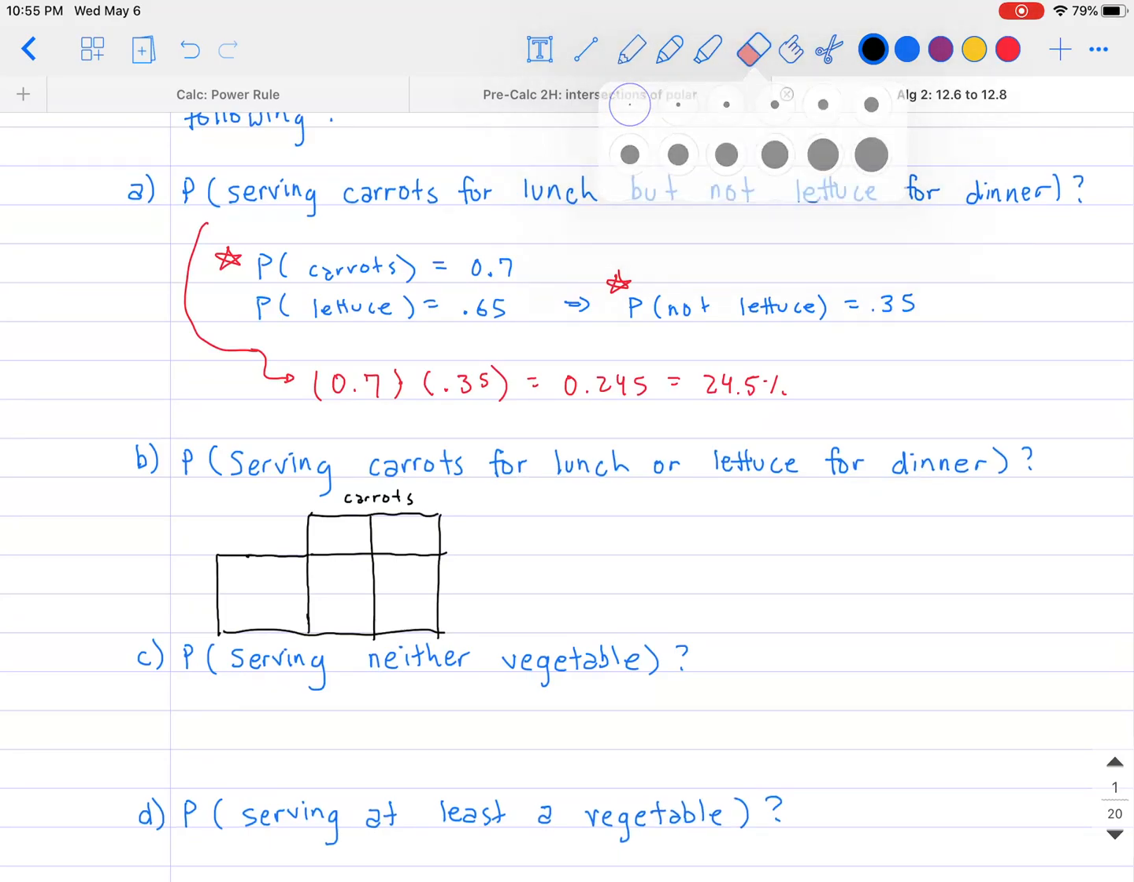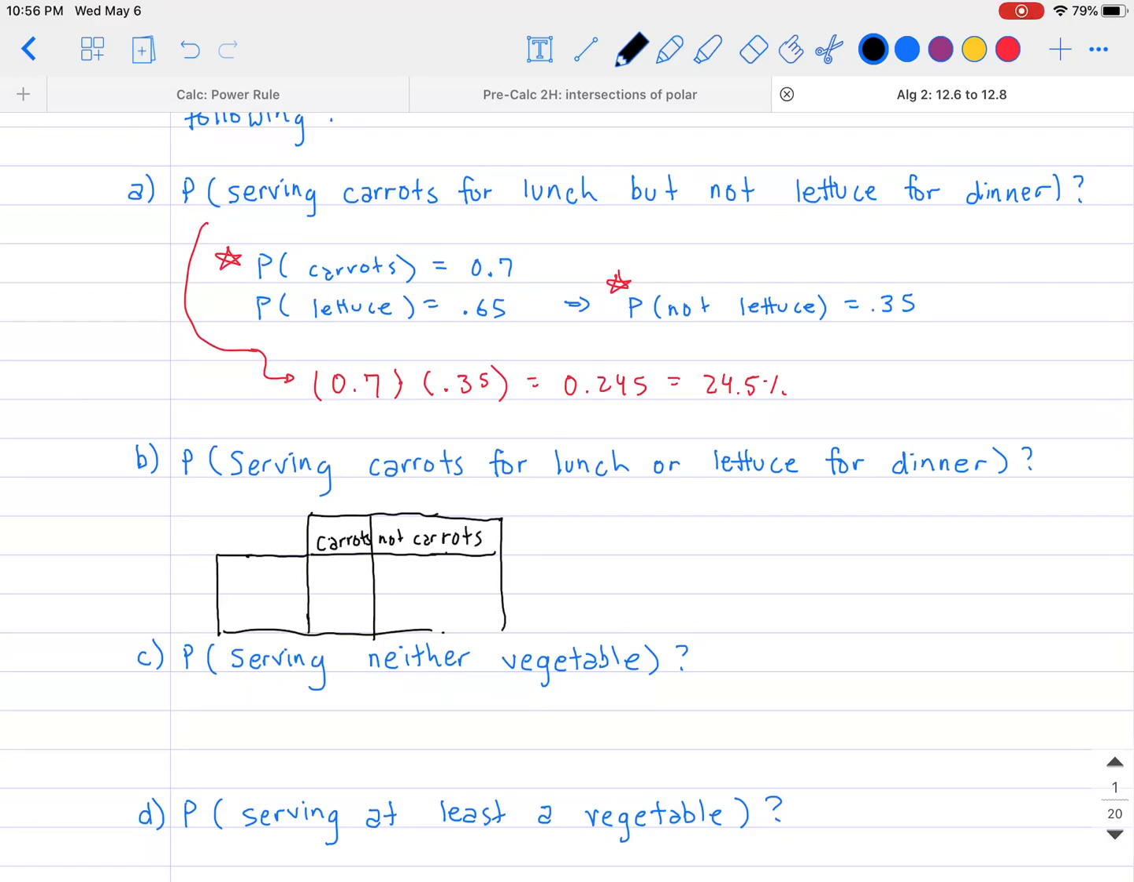Or actually, to be a little bit more specific, let's go ahead and erase that. That way I can specify a little bit more carefully. Okay. So the inside right here is going to be the probability of carrots for one of the boxes. And then the next one is going to be the probability of not carrots. Let me extend that box a little bit more. Afterwards, we're going to also look at lettuce and do the same thing.